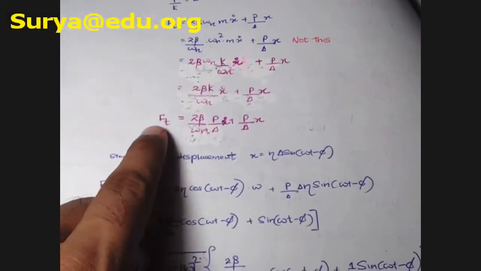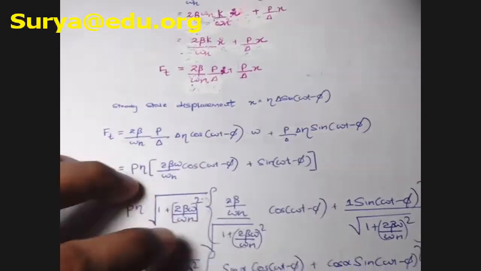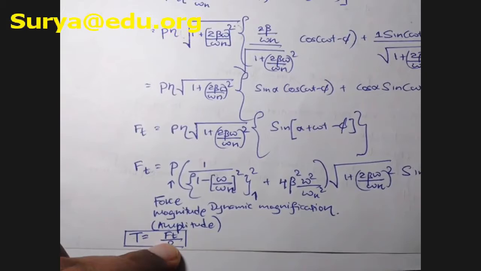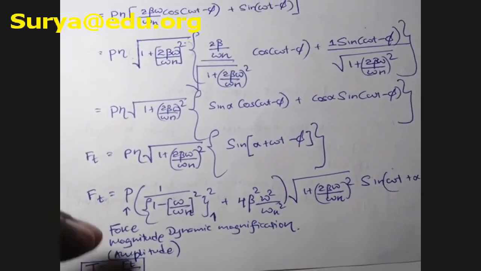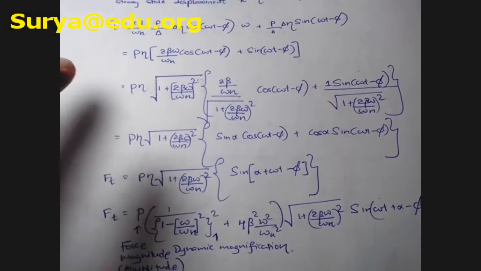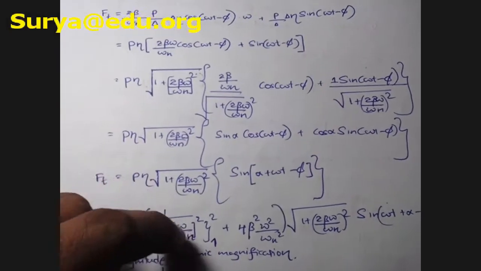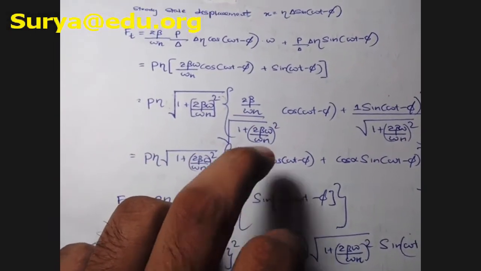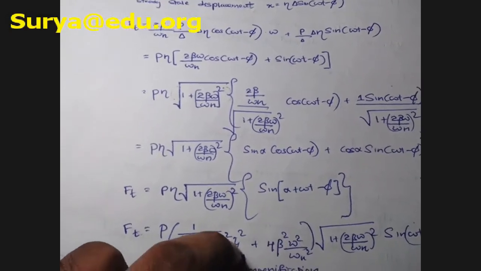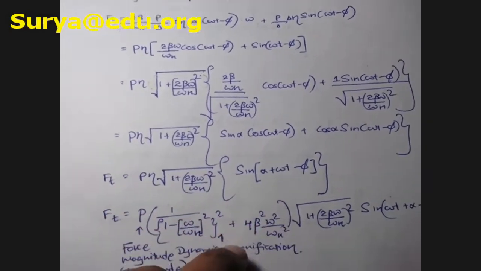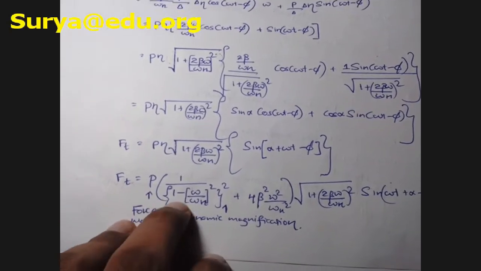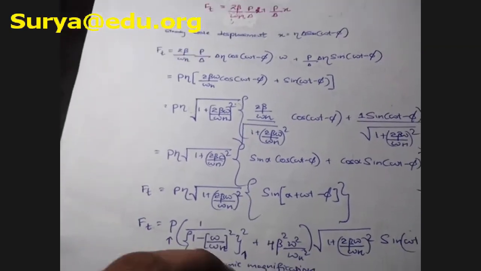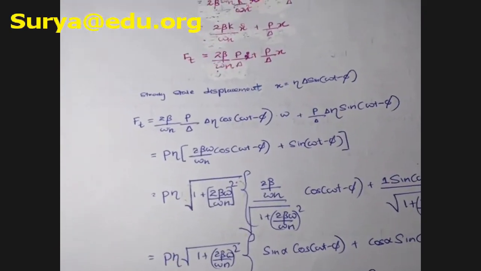So by using this Ft equation, by putting this substitution, you can obtain this ratio Ft divided by P. Then you can obtain the equation for the transmissibility ratio, because you know what the transmissibility ratio is. I told you it is the square root of 1 plus 4 beta squared r squared divided by 1 minus r squared squared plus 4 beta squared r squared. I think you can remember. So that is how we obtain this. See, this is the bottom part and this is the top part, right? In every case the square root part comes, right?